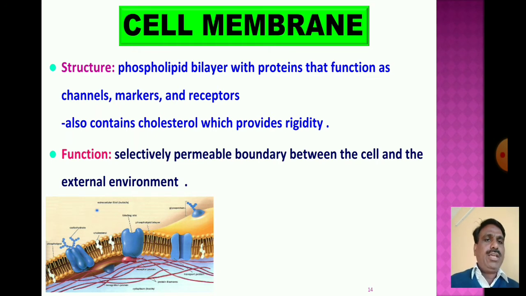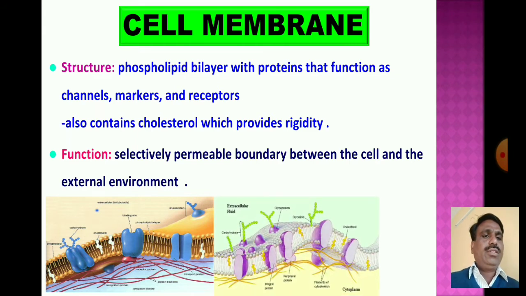It is permeable to selected substances, allowing the entry of substances into the cell from the external environment. Then we go to the discussion of the next cell organelle, known as the nucleus.